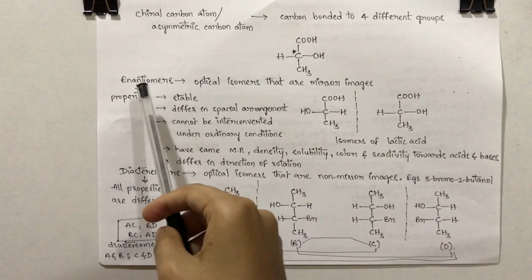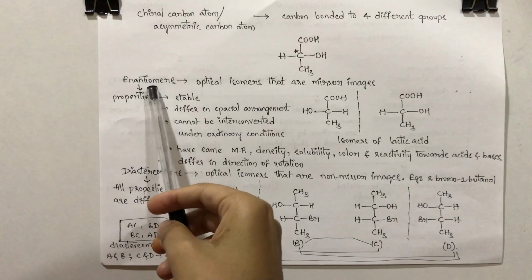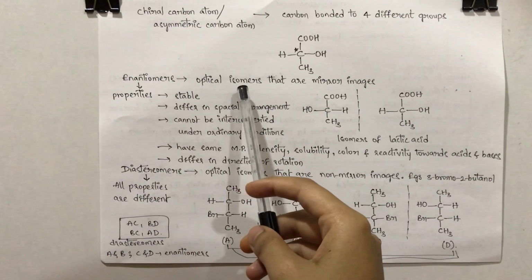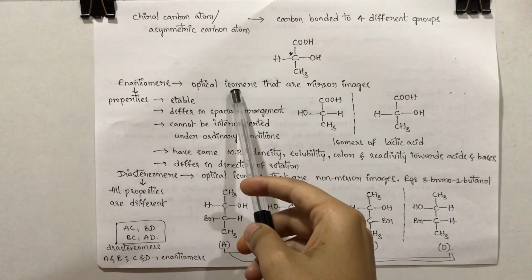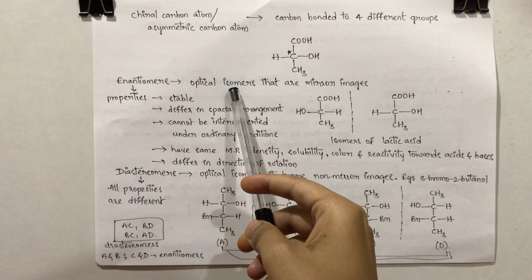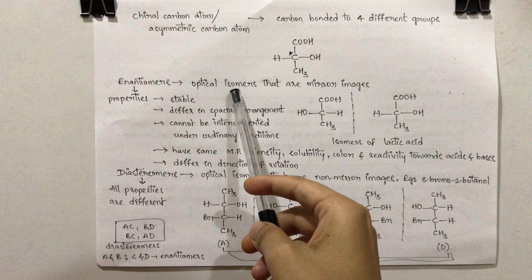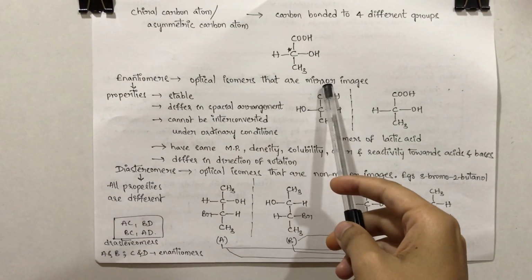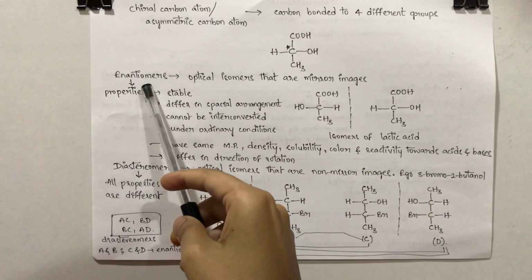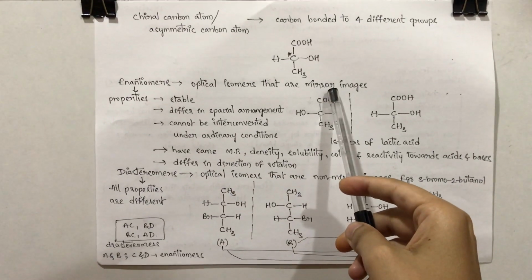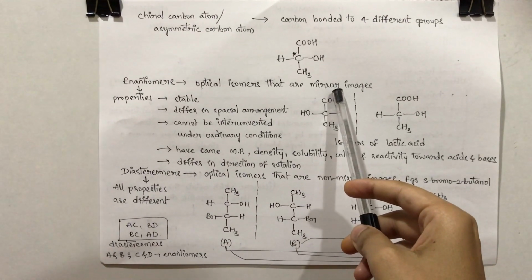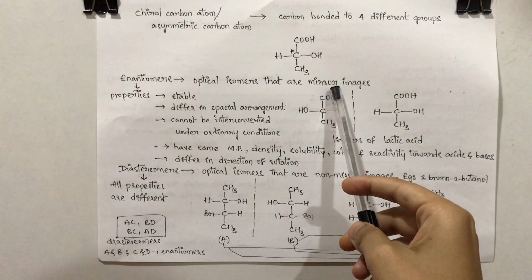Coming to the next topic, enantiomers. Enantiomers are the optical isomers that are mirror images. Optical isomers means it should contain at least one chiral carbon atom and it should produce mirror images. So enantiomers are called optical isomers that are mirror images. In other words, you can also say non-superimposable mirror images.